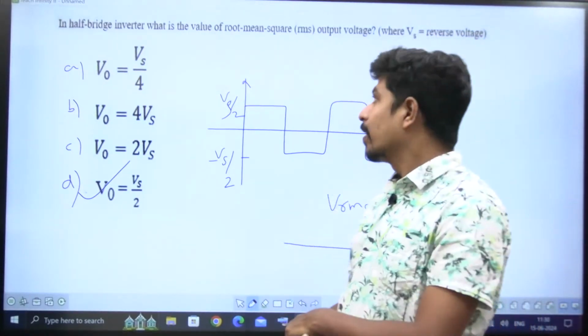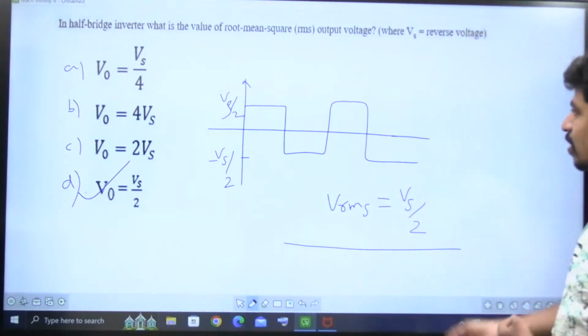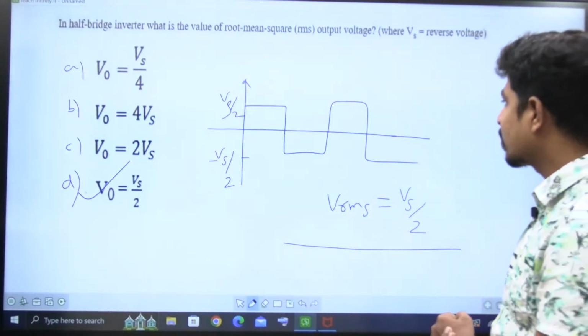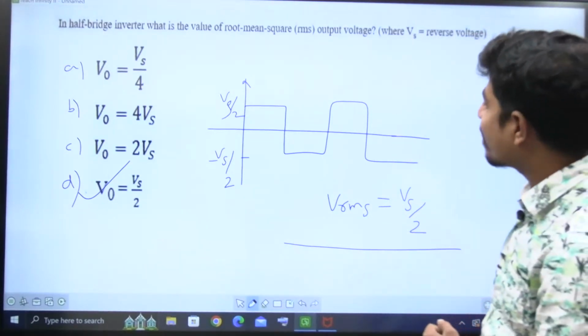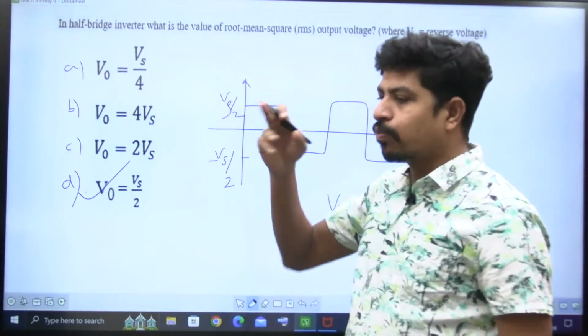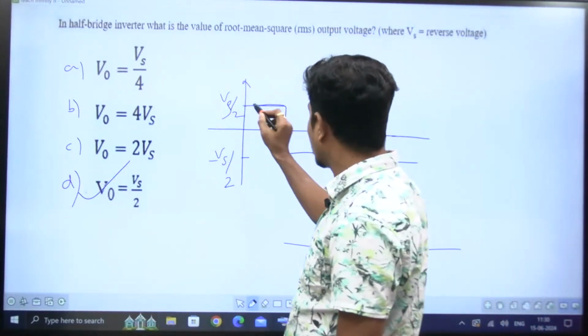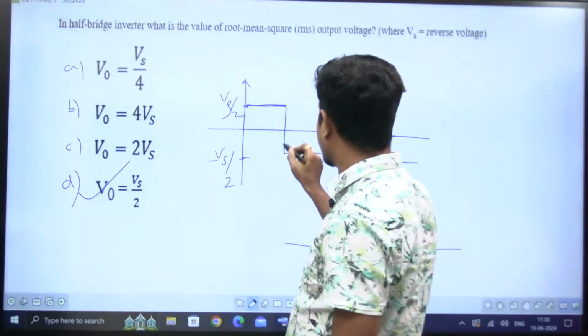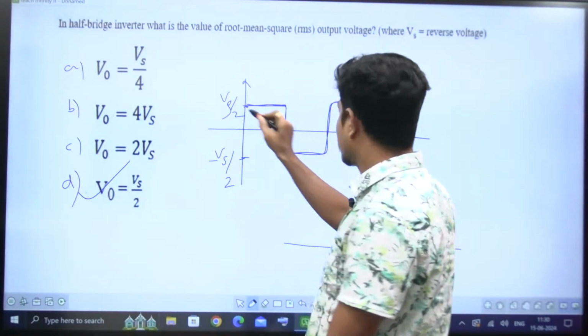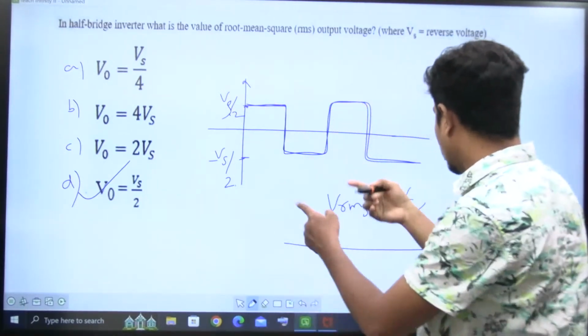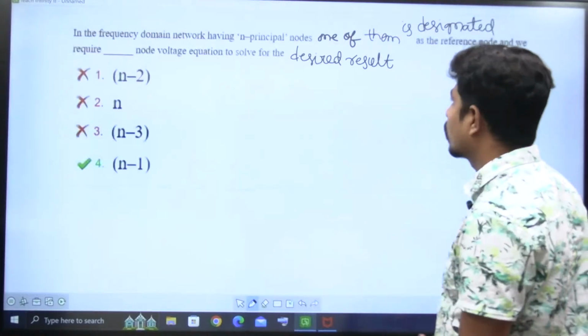See, the output of half bridge inverter is like this. If you take its RMS value, for any square wave without any discontinuity, its RMS value is the same as its peak value. It has only two levels, plus and minus, and plus and minus both are equal, right?